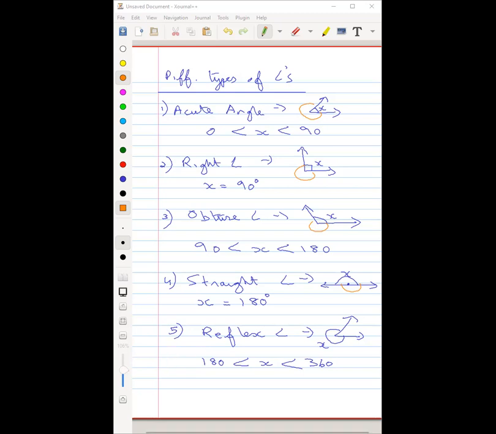Why can't a reflex angle be less than 180? Sir, I know that reflex angle is between 180 degree and 360 degree, but I don't know why it can't be below 180. Okay, you don't know, so think about it now. That's what I'm asking you. Sir, then it will be an obtuse angle. Right, if it's below 180 degrees, down to 90 degrees it becomes an obtuse angle. If it's below 90, it will become an acute angle, right? Yes, sir. So that is the correct reason. Okay. Quickly copy this down.